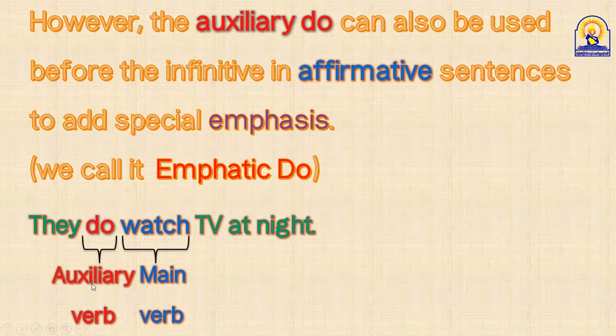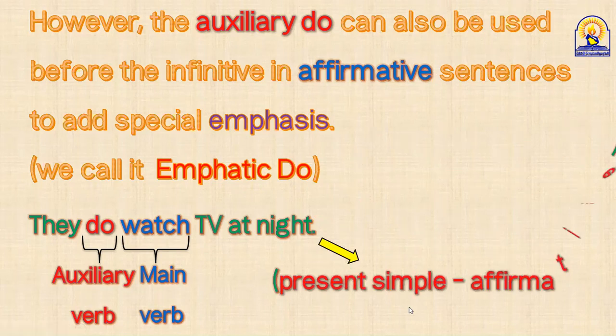Here it is an auxiliary verb, not a main verb, because it's followed by a main verb. And the strange thing is that it's a positive or affirmative statement, present simple affirmative, and yet the do here is an auxiliary verb. Let's have more examples here.